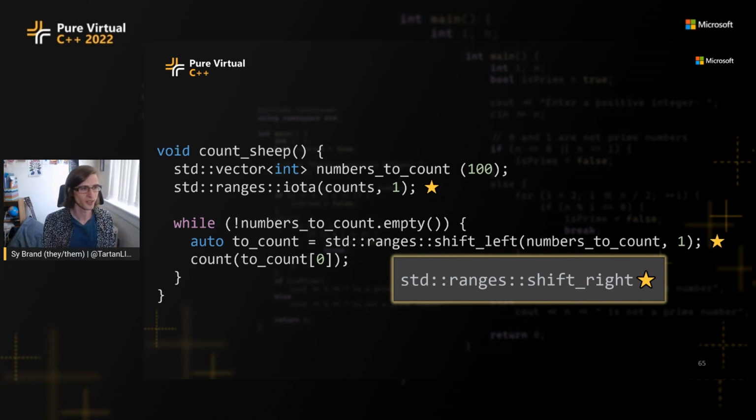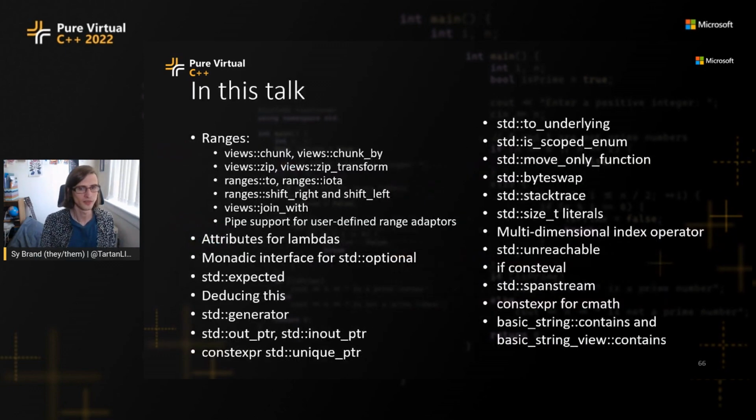This presentation is also getting to bed. So this is an outline of everything I talked about. I'm not going to read off this slide. That would be horrifically boring. But if you want to take a screenshot or anything, this is all of the features in C++23 which I mentioned in this talk.